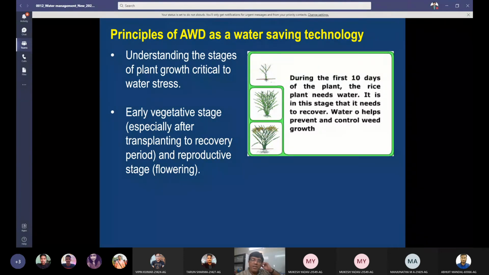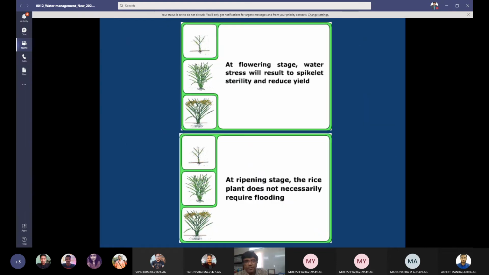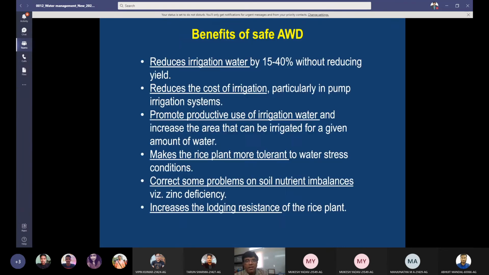You remember that it takes a very small time for pollination and fertilization, so during that period, there should not be any shortage of water. The critical stages are early vegetative growth, especially after transplanting during the recovery period, and the reproductive stage. At the flowering stage, water stress will result in spikelet sterility, so apply water at this stage. At the ripening stage, the rice plant does not necessarily require flooding.